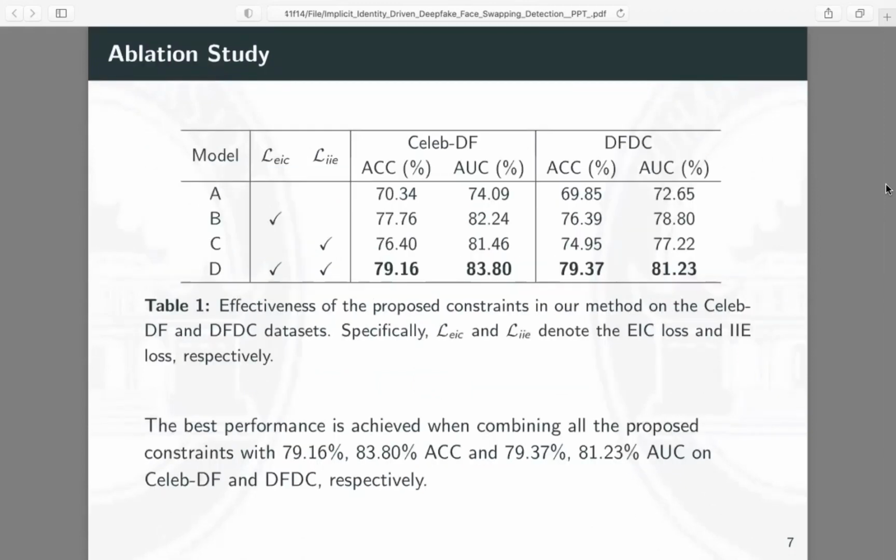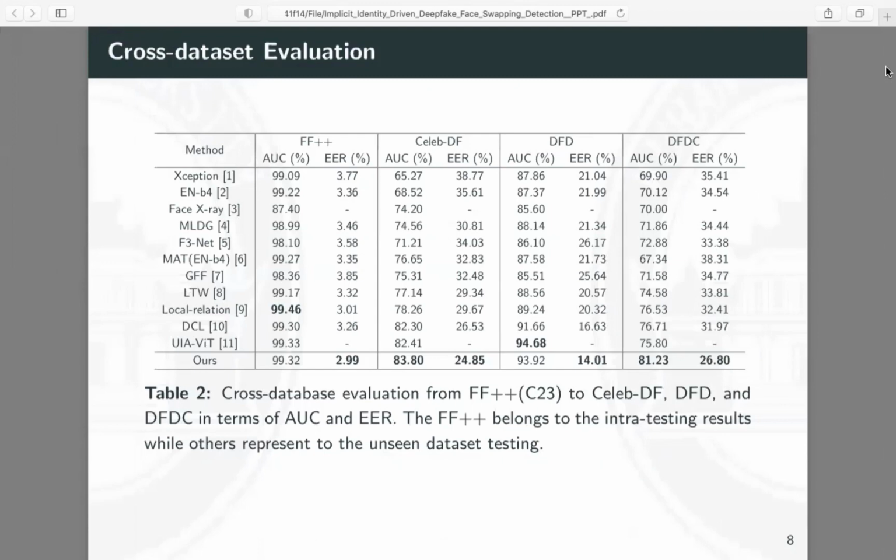Since our proposed framework is composed of several collaborative components, including the EIC loss and IIE loss, we conduct ablation experiments on Celeb-DF and DFDC datasets to verify the effects of these strategies. Cross-dataset evaluation results of the above models are tabulated in Table 2.